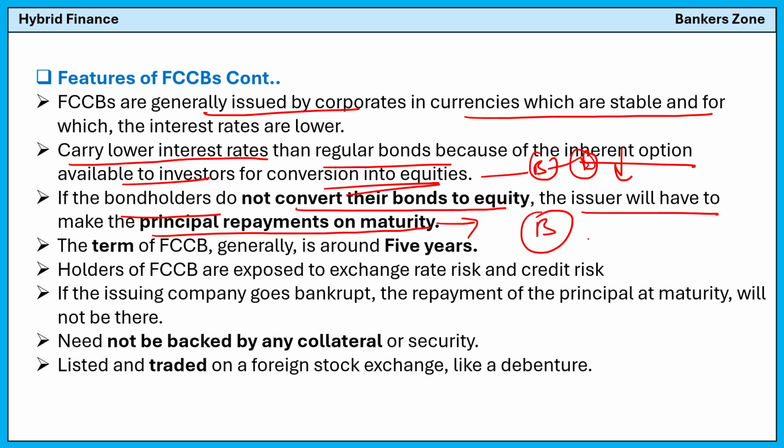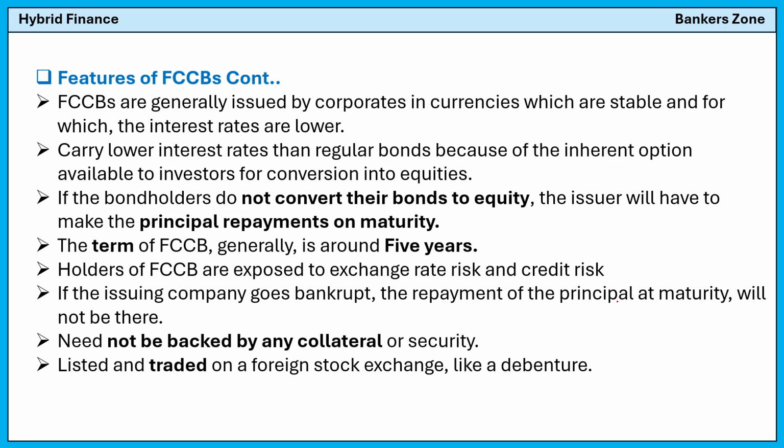See, what is a bond? Bond means you have invested 100 rupees for 5 years, you are getting 5% yearly. Also, at the end of 5 years, you will get your 100 rupees back. This is the bond, and if you have not converted that bond into equity, you will get the same 100 rupees back at maturity. See, the term of an FCCB is generally around 5 years. So generally for 5 years, the foreign currency convertible bonds are issued. Holders of the FCCB are exposed to exchange rate risk and credit risk, obviously.